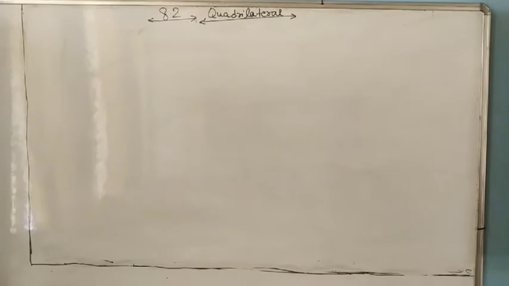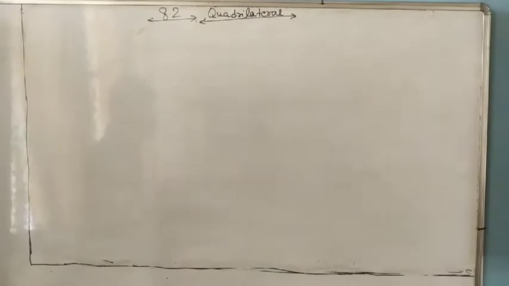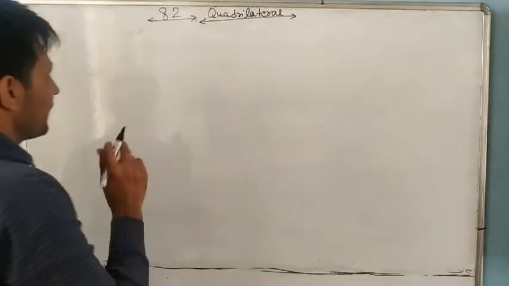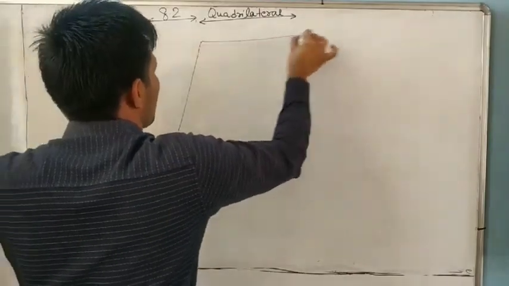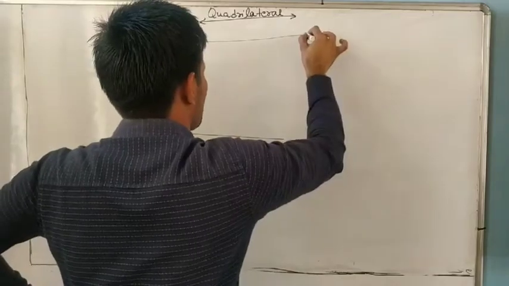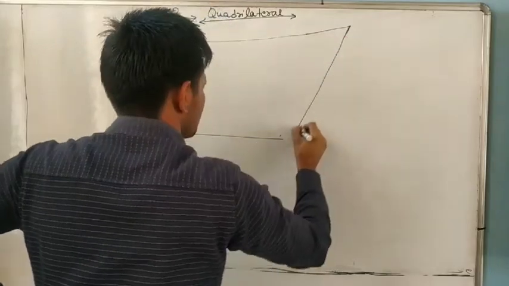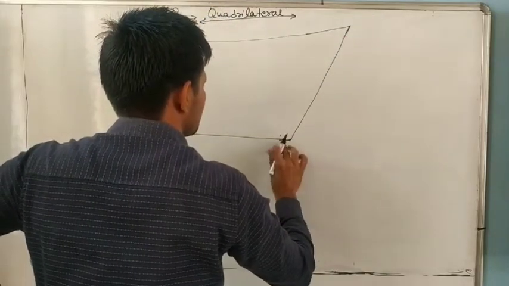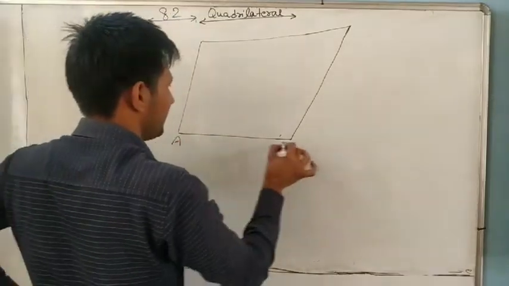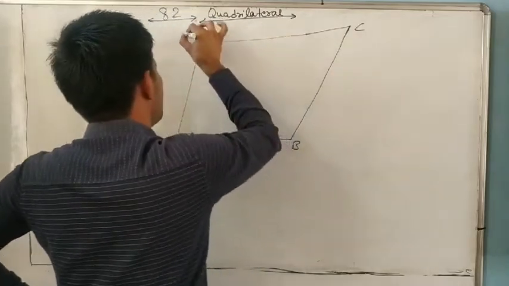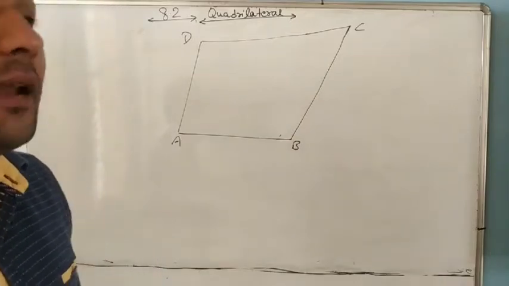Now we start our exercise 8.2. First question, what is given? ABCD is a quadrilateral, any quadrilateral. We don't know what type of quadrilateral it is. ABCD is a quadrilateral in which P, Q, R, S are midpoints.